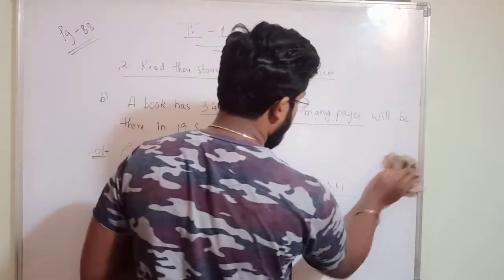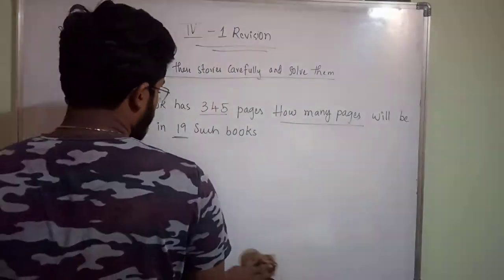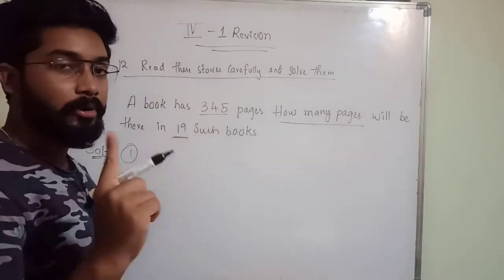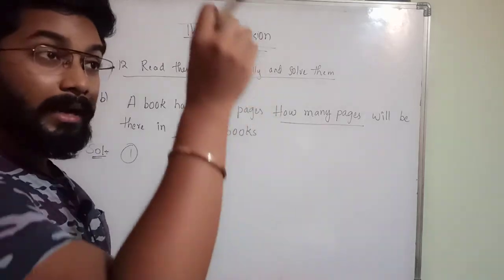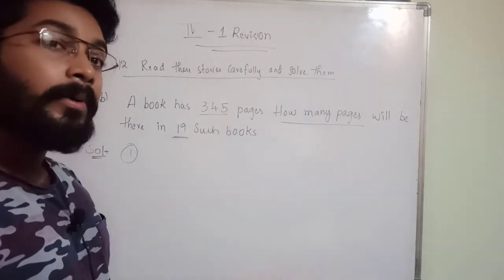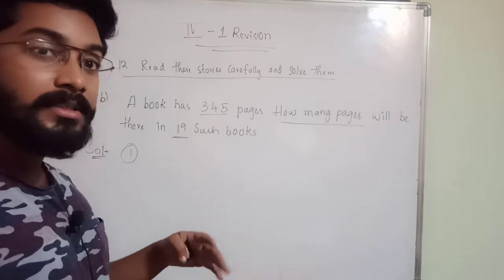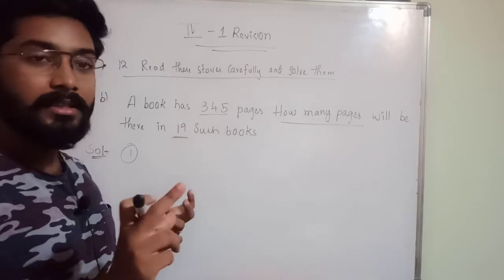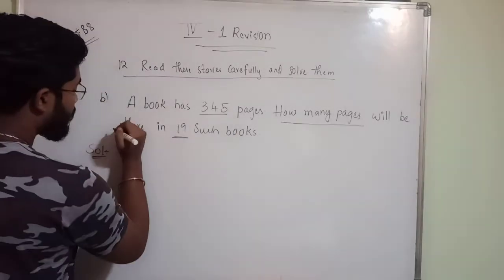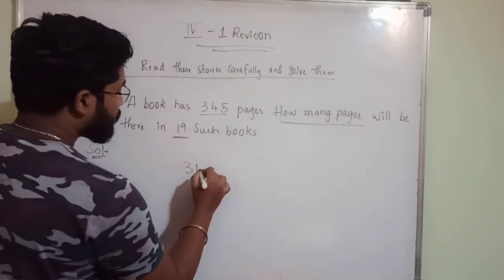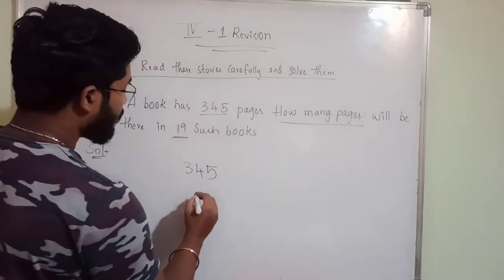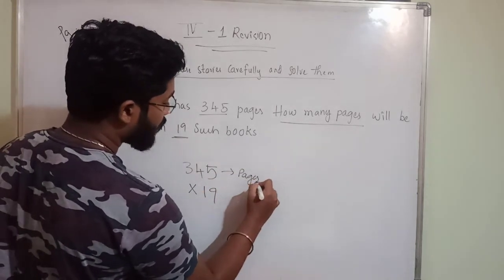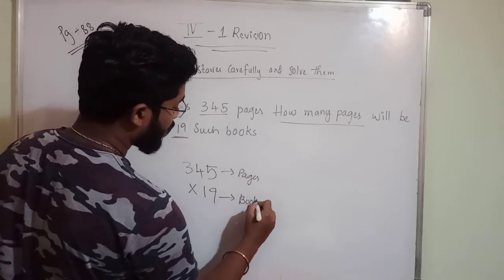So understand the question carefully what I am saying. So if you are adding, he said 345 pages book is there. A book is containing 345 pages and 19 number of books are there. How many pages are there in total he is asking. How many pages? 345 plus 345 plus 345. For 19 times you have to add to get the answer. Instead of doing that, what I am saying is multiply 345 with 19. 345 is the number of pages into books, number of books.